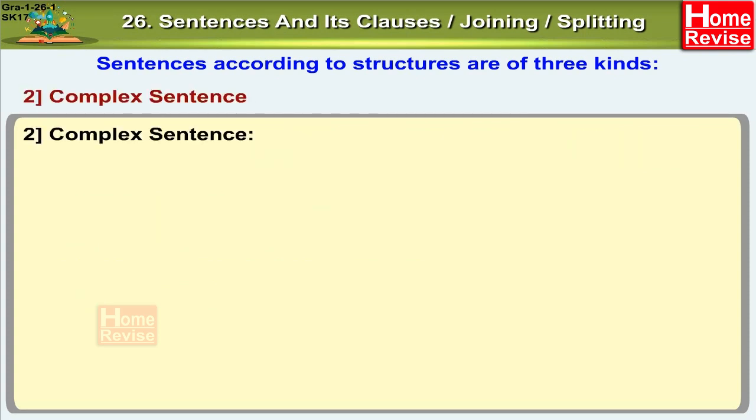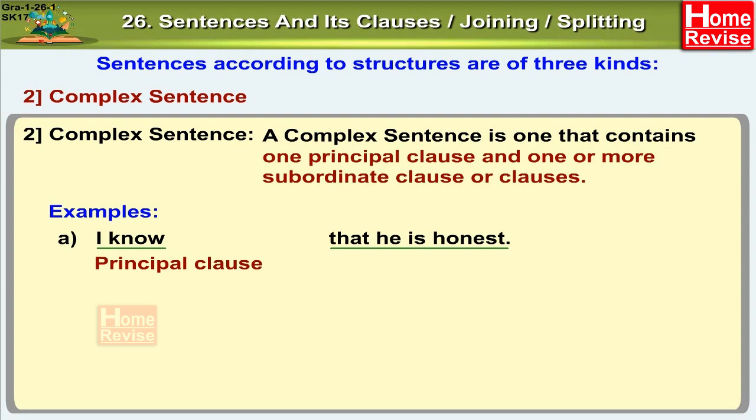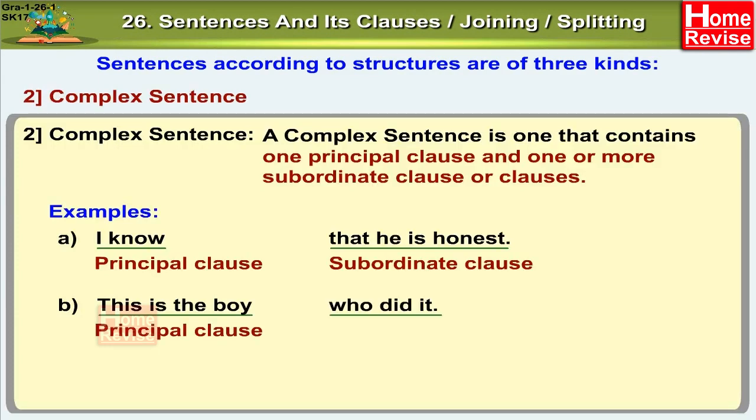2. Complex sentence. A complex sentence is one that contains one principal clause and one or more subordinate clauses. Examples: A. I know is the principal clause. That he is honest is the subordinate clause. B. This is the boy is the principal clause. Who did it is the subordinate clause.